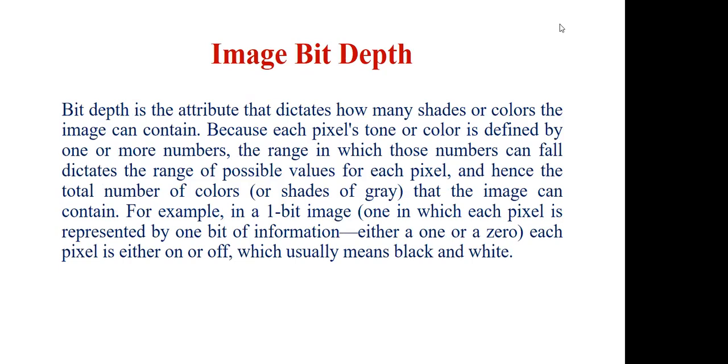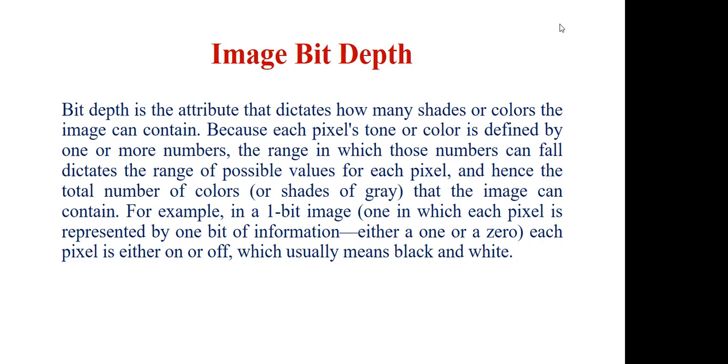Now you come to image bit depth. What does this attribute say about images? Bit depth is the attribute that dictates how many shades or colors the image can contain. I mean how many different colors it can take, because each pixel's tone or color is defined by one or more numbers. The range in which those numbers can fall dictates a range of possible values for each pixel, and hence the total number of colors. So the number of colors depends upon the bit depth of that particular image, or shades of gray that the image can contain.